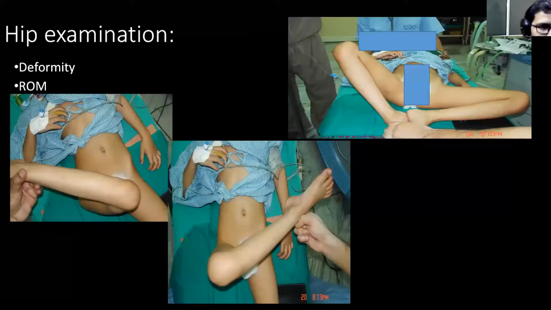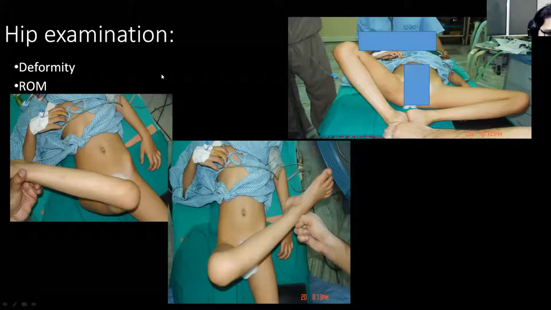Now, after the palpation, you have to examine the deformities. Deformities have to be examined by the standard method. You have to examine for flexion deformities, and in most cases flexion deformity is present. Then you have to check the position of the ASIS. Then you have to examine the abduction or adduction deformity. And lastly, you have to assess the range of motion. Range of motion in these sequelae can be either exaggerated or limited. Both types of range of motion can be there.